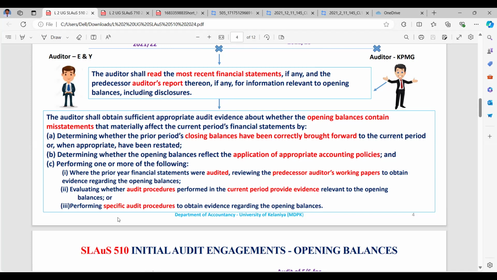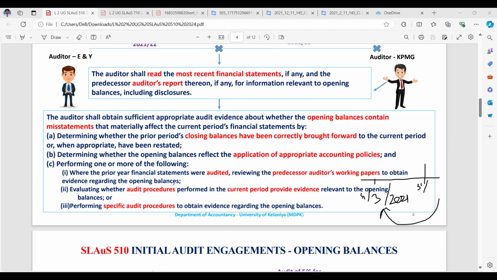Perform specific audit procedures regarding the opening balances. So with trade debtor confirmation, we are confirming both the opening and closing balances. For inventory, a backward calculation is there. Let's say this year is 31st March 2022 and the prior period is 31st March 2021. You want to get comfort on the 31st March 2021 audited inventory balance, so you use a rolling backward approach to identify the existence of that particular inventory and its value.